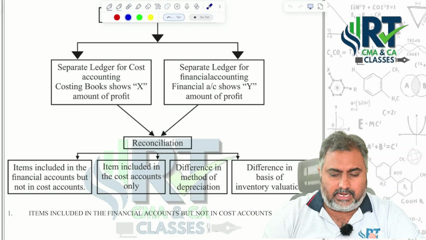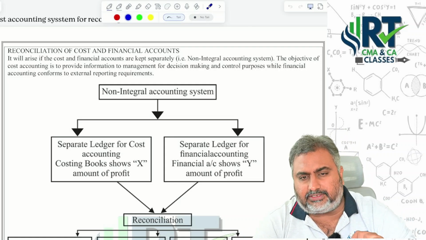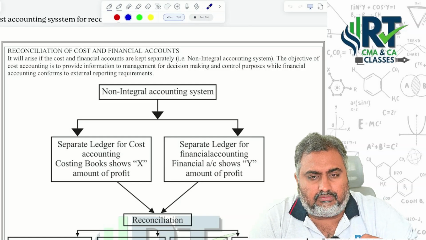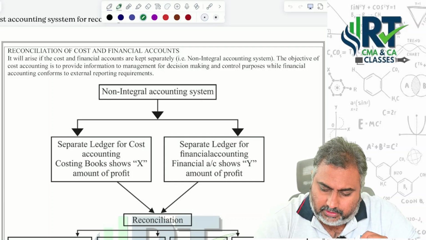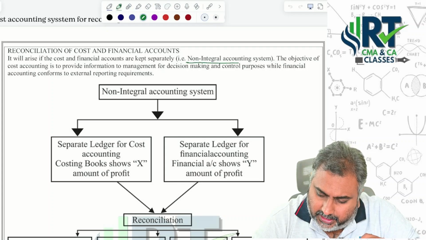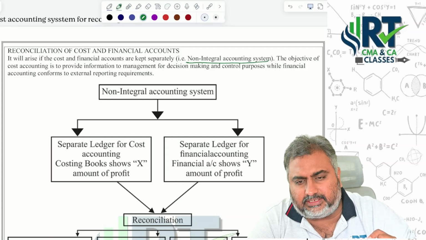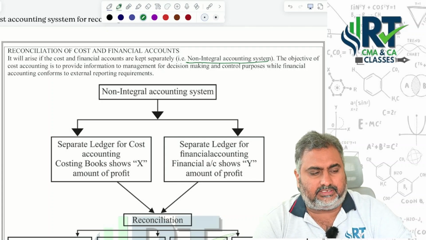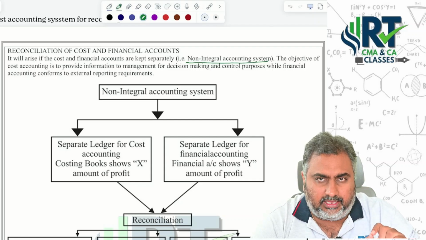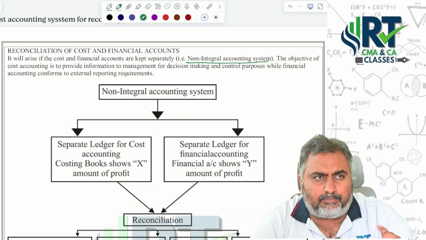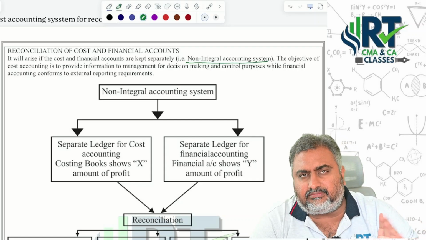Okay, let's enter into the concept itself. The concept is reconciliation of cost and financial accounts. Why does this concept arise only under a non-integrated accounting system? What is the difference between an integrated and a non-integrated accounting system? Under an integrated accounting system, only one set of books of accounts is available, so there is only one profit. So there is no concept of reconciliation under an integrated accounting system.